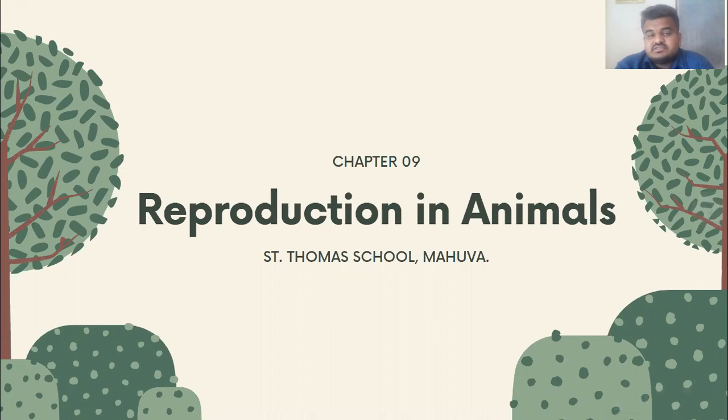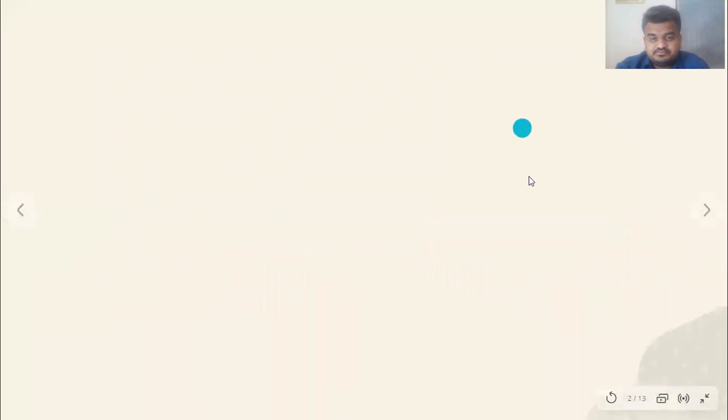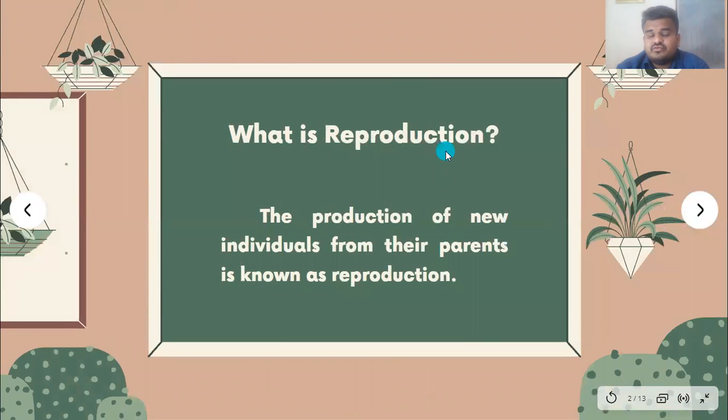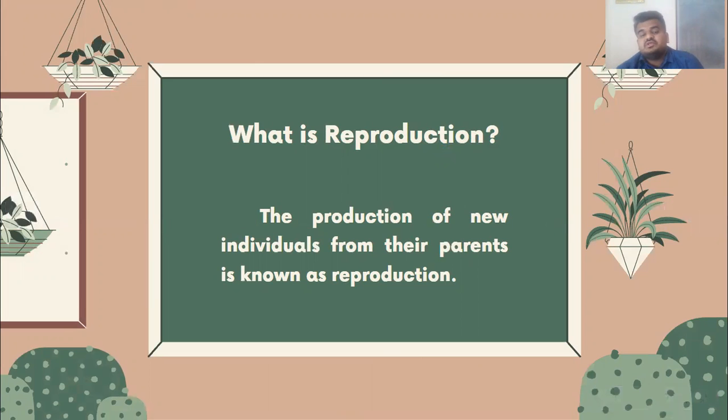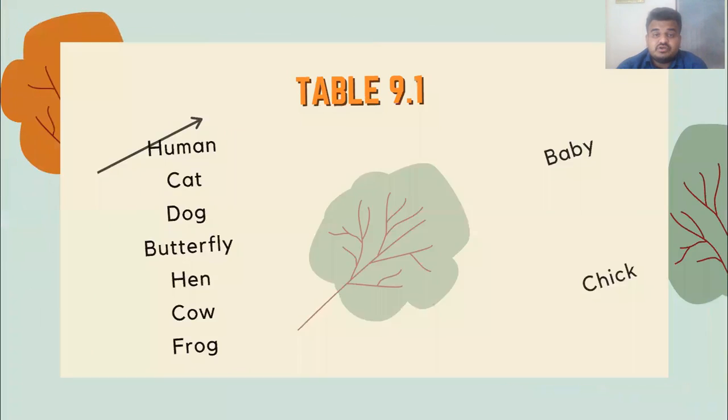We have already discussed this chapter 9 from your science, that is reproduction in animals. So first of all, what is reproduction? The production of new individuals from their parent is simply known as reproduction. This is an important definition and that's why we are going to revise it again and again.